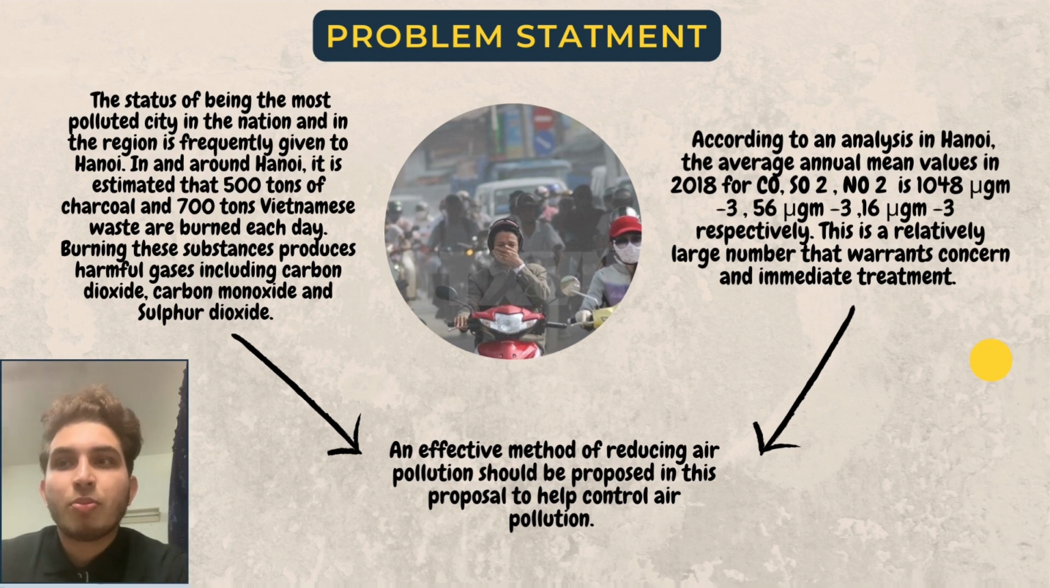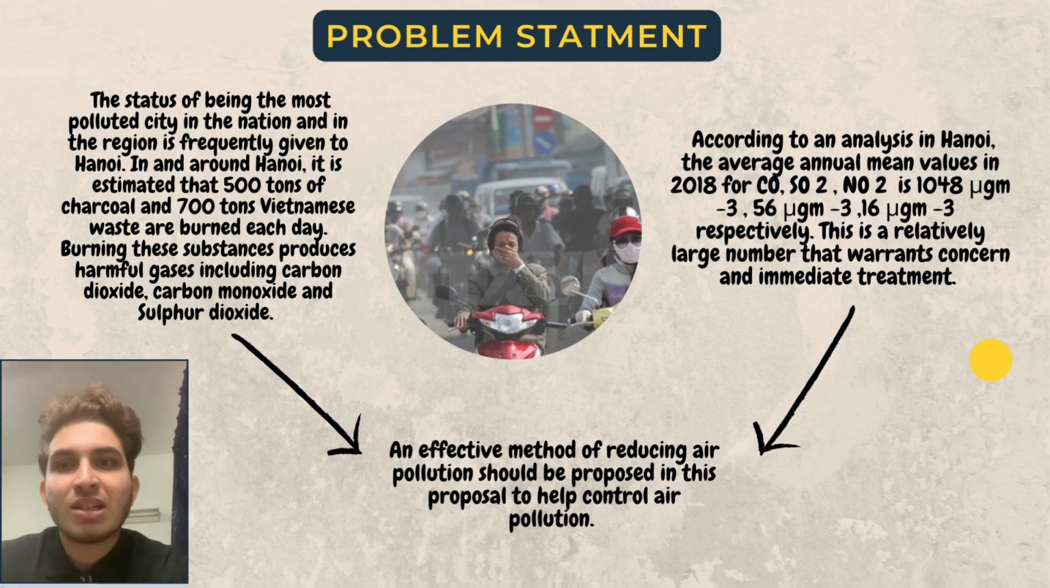The status of being the most polluted city in the nation and in the region is frequently given to Hanoi. In and around Hanoi, it is estimated that 500 tons of charcoal and 700 tons of Vietnamese waste are burned each day. Burning these substances produces harmful gases including carbon dioxide, carbon monoxide, and sulfur dioxide.